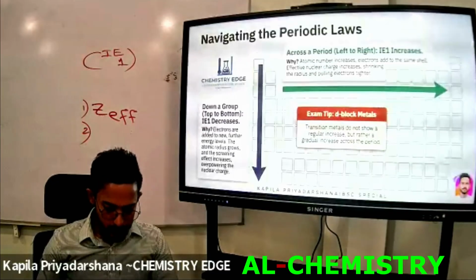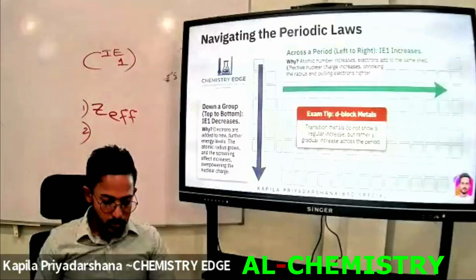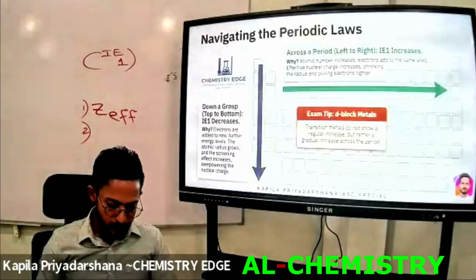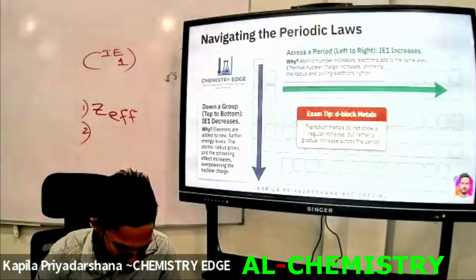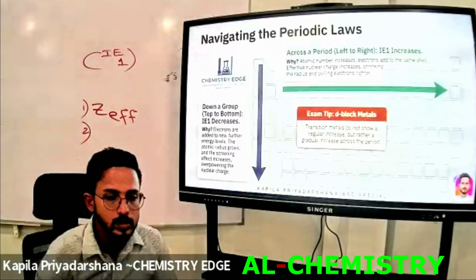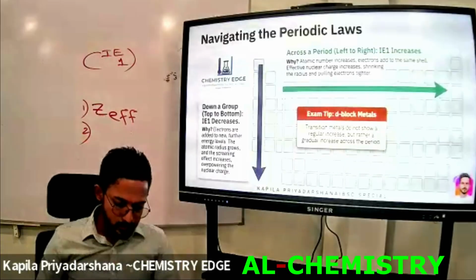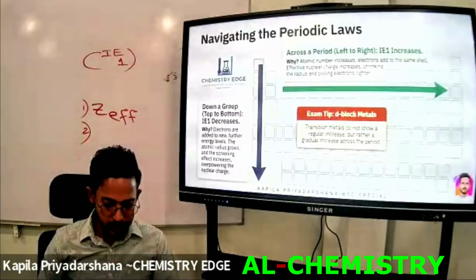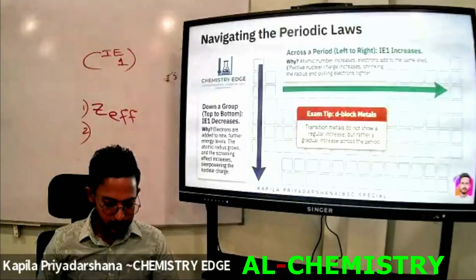Therefore, the first ionization energy decreases.